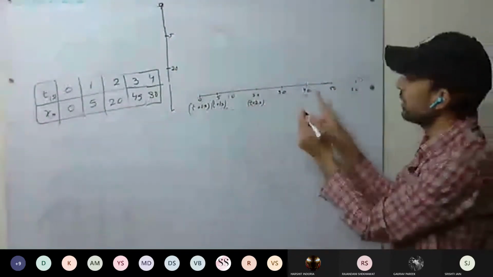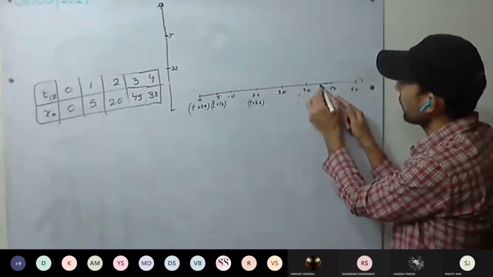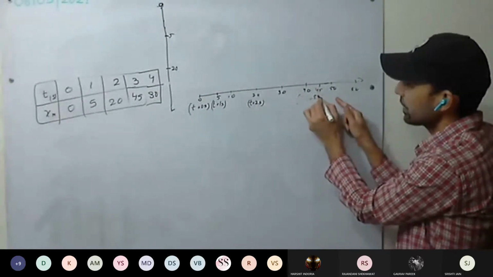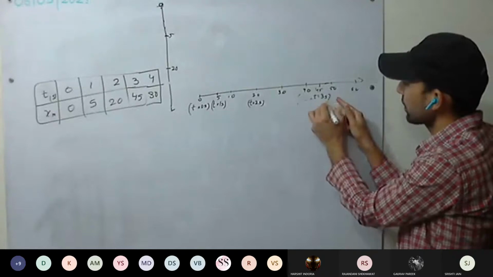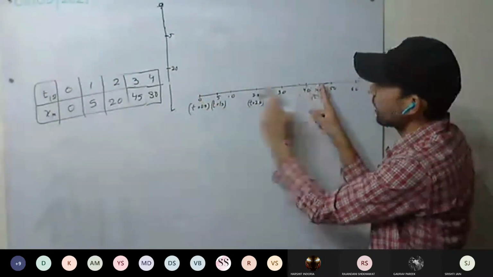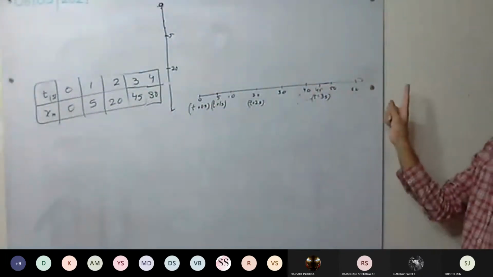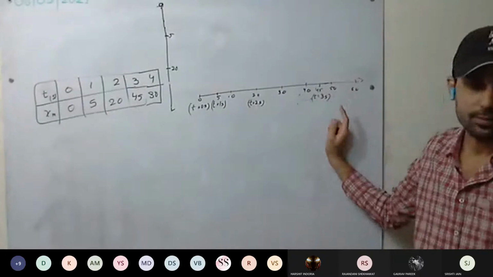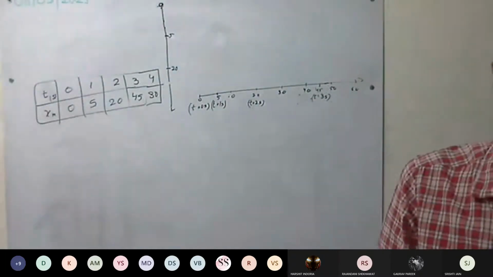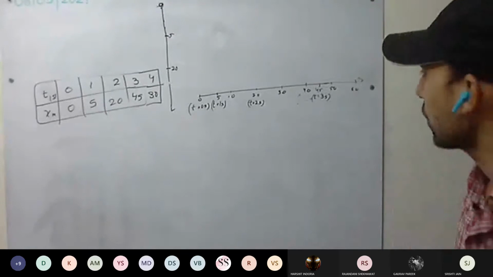Okay. Similarly, for t equal to 3 seconds, 45 will be here. So after 3 seconds, its position is how much? 45 meters away from the initial position. Okay, similarly, 80 meters we can mark. This is clear? Any doubt you have?